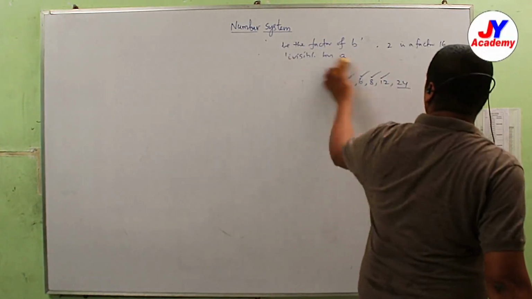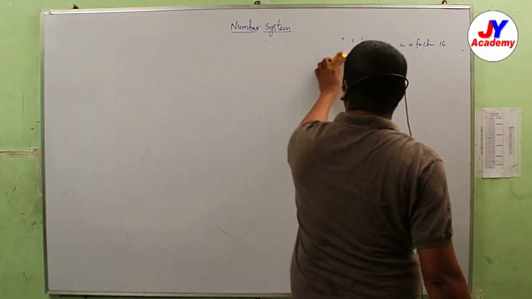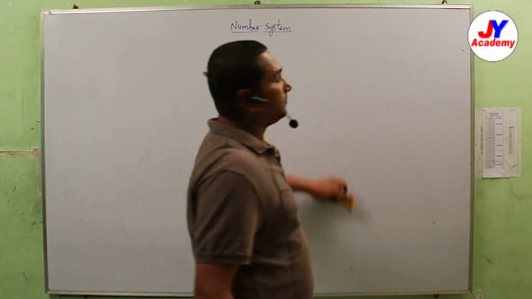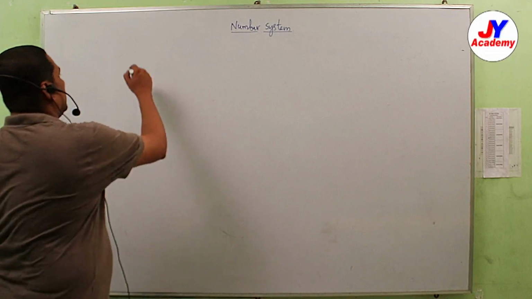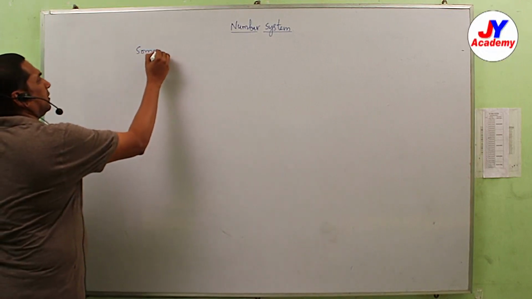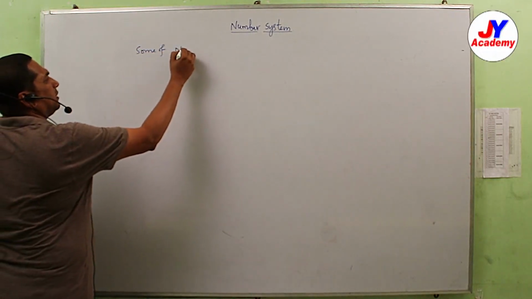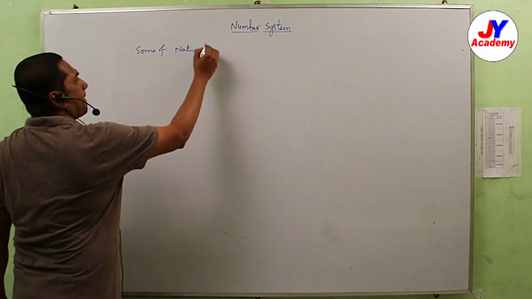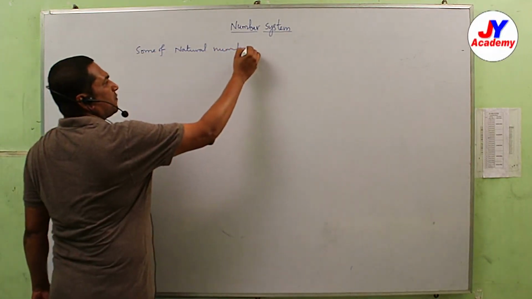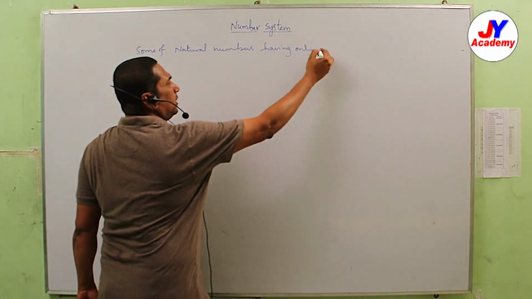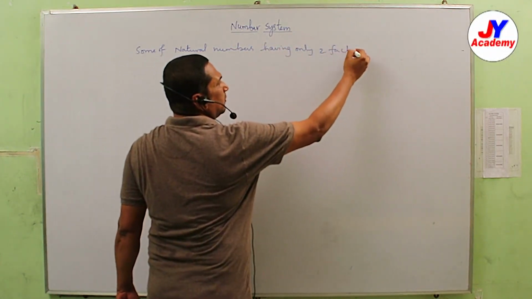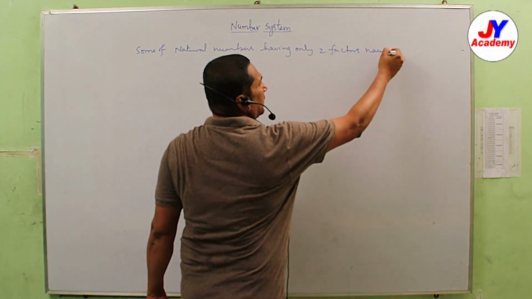some of the natural numbers have only two factors. What are the two factors?